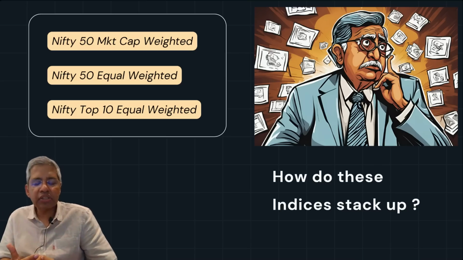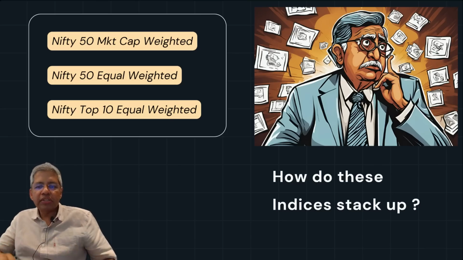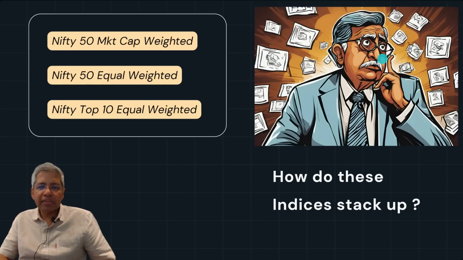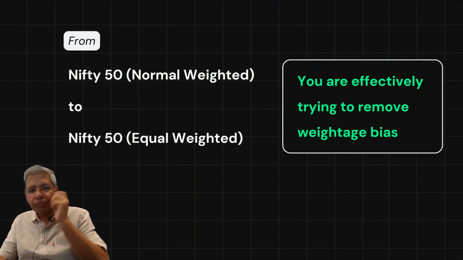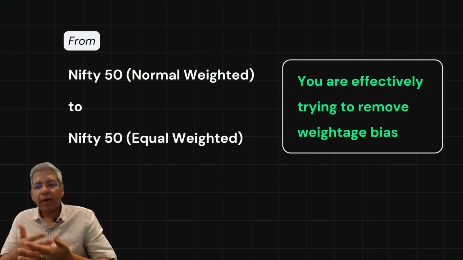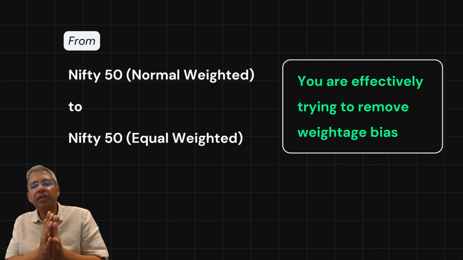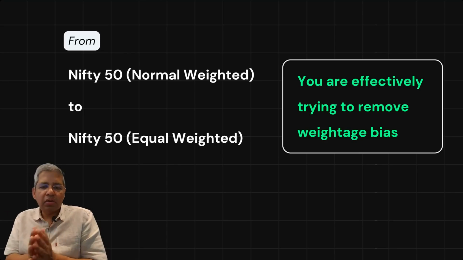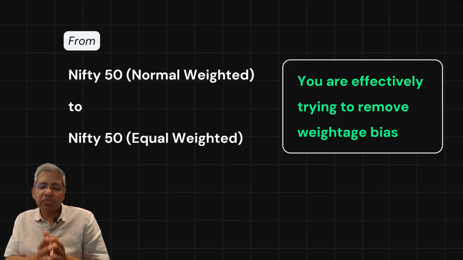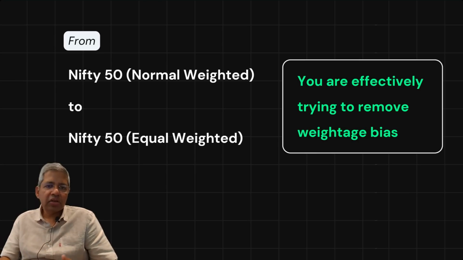and these are all indices which are promoted by the index company, and so we will study how these indices stack up against each other. So Nifty 50, the normal Nifty 50 is normally weighted. When we move from the normal weight to equal weights, what are we doing? We are essentially making the weights of all 50 stocks equal in the second one, and in the first one they were based on the relative market capitalizations of those stocks.